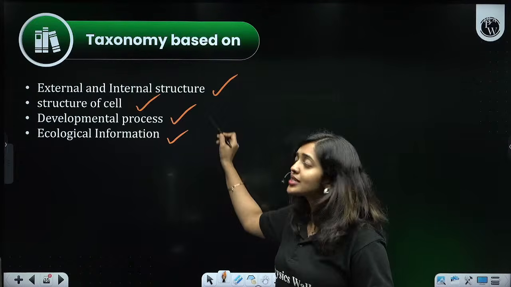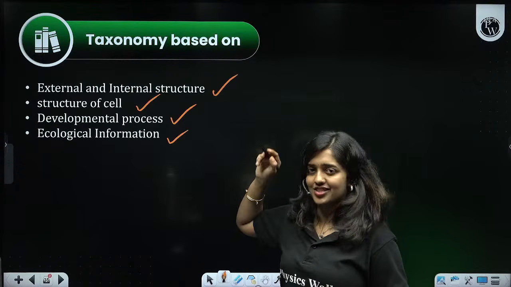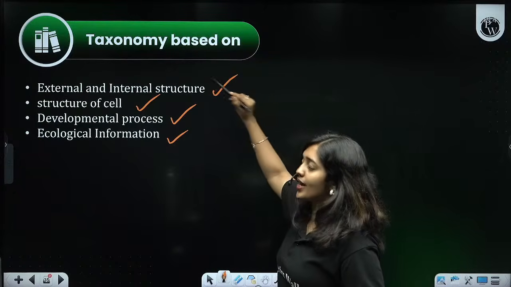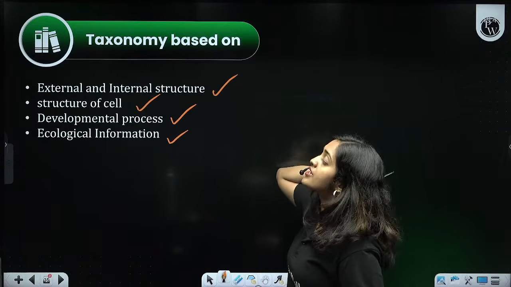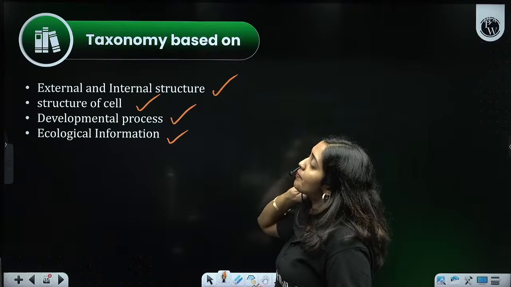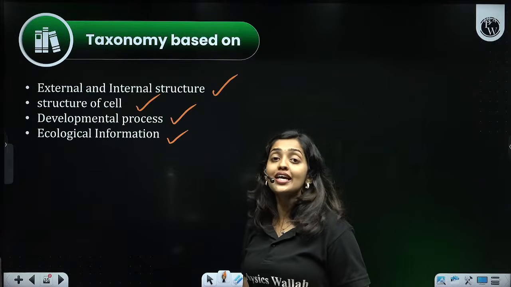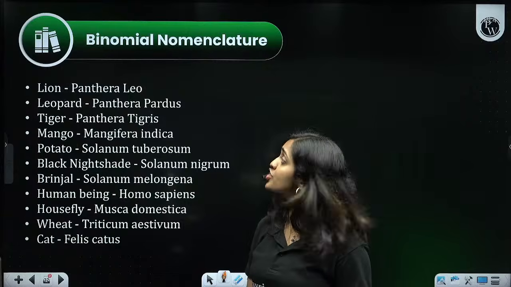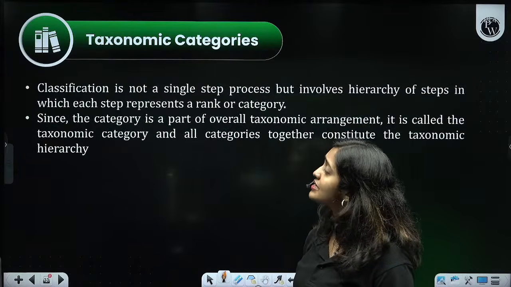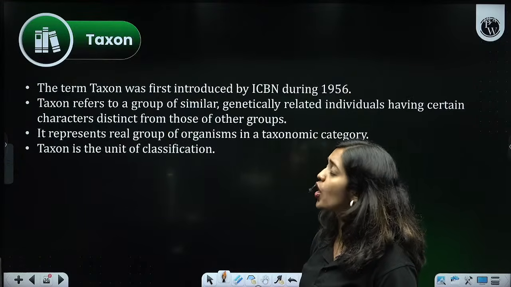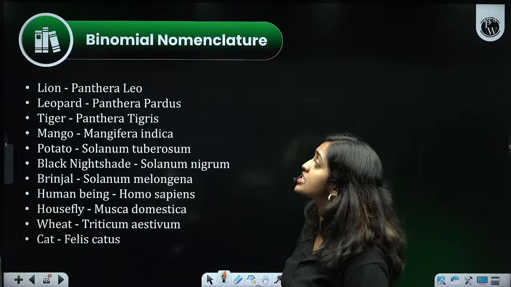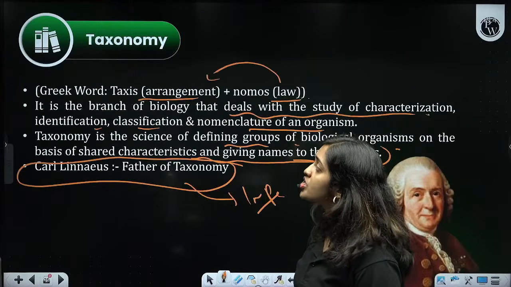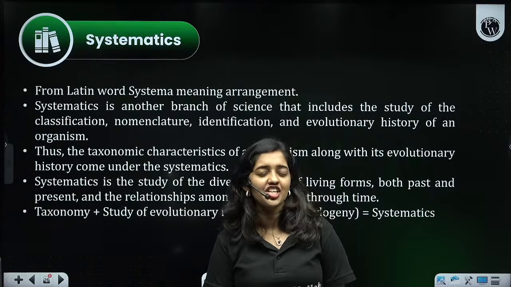All this information is checked. So in taxonomy, we do the studies based on external and internal structure, cell structure, developmental process, and ecological information. But in taxonomy, we are not focusing on any evolutionary relationship between organisms. You understood? We are not checking the evolutionary relationship between organisms.